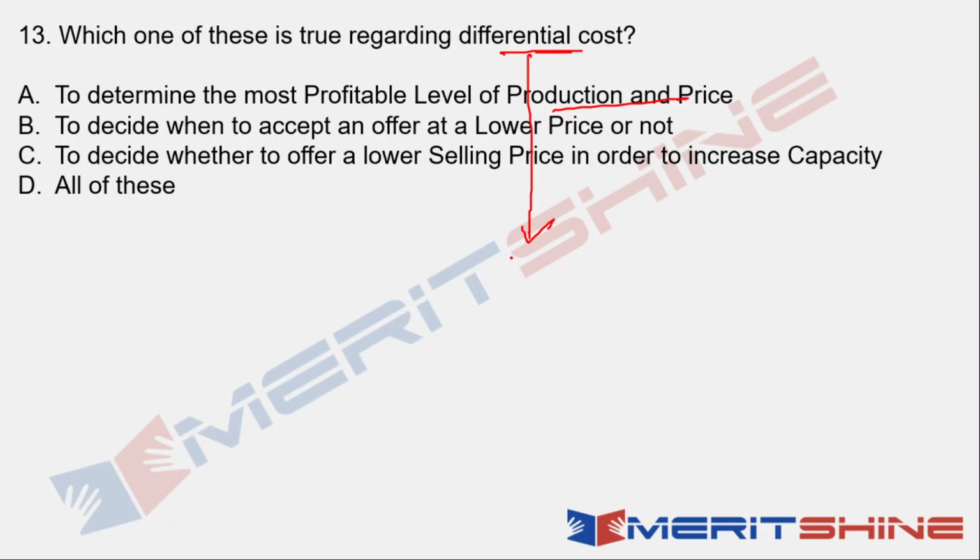So if there are two alternatives, I go for this and I go for this, the one which is more cost and the one which has less cost, the difference between them is differential cost. Now the point here is very important. To determine the most profitable level of production and price, would differential cost help in that? Yes, it would help. If I have to determine the most profitable level of production and price of different alternatives, that's something that differential cost is going to help.